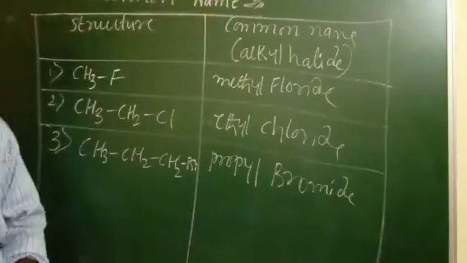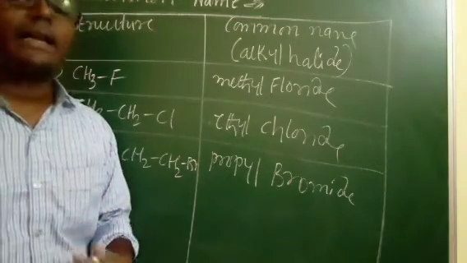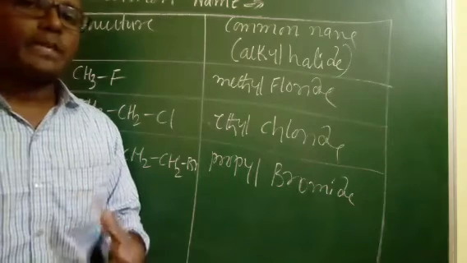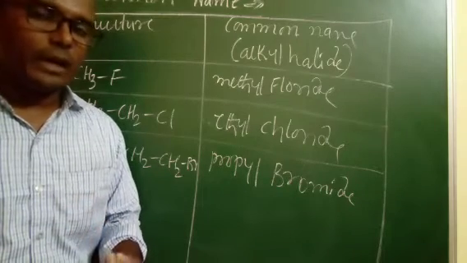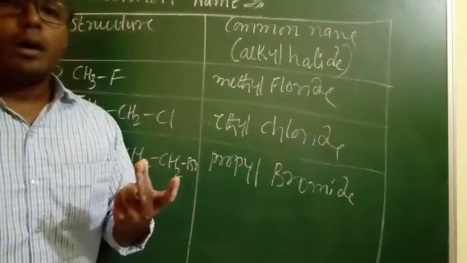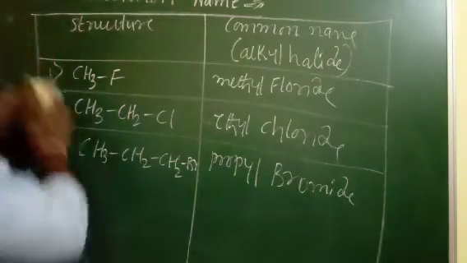So in this way we have to name, right. And one more special thing is there, if a branch is attached here, in this case some special naming the IUPAC has suggested. It is iso, neo and tertiary, secondary, like that they mentioned. We will discuss that one.